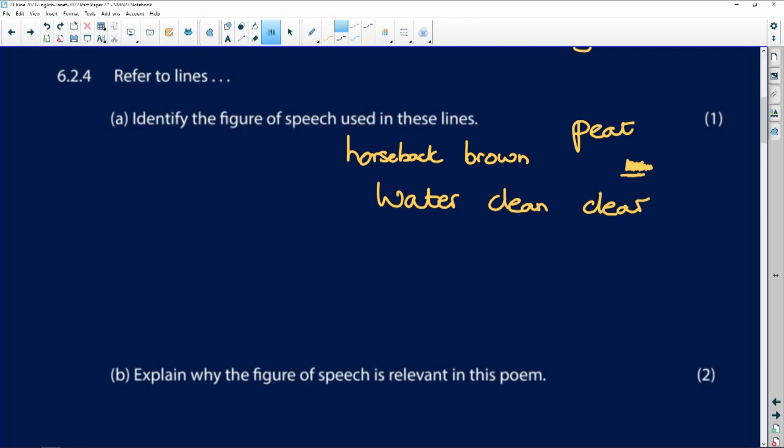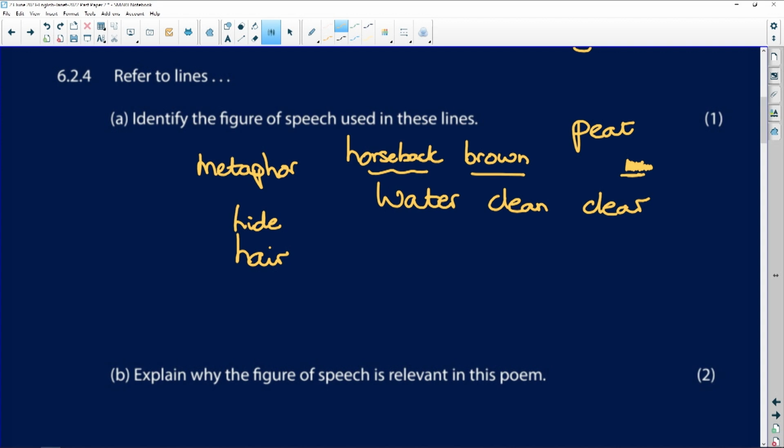So horseback brown. So what we have is it a metaphor or simile? Let's go with metaphor at this point. It is a metaphor. It is brown as a horse's back. So in the same way that the hide and the hair of the horse, especially the hair, is brown, so this water is brown as that.